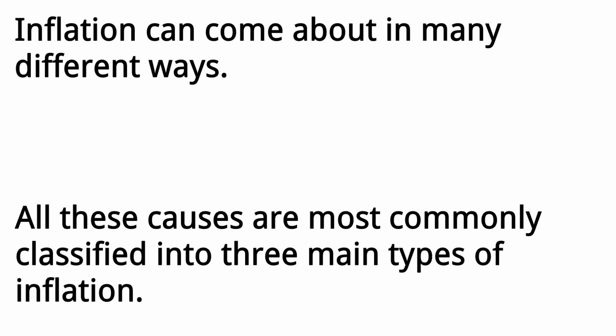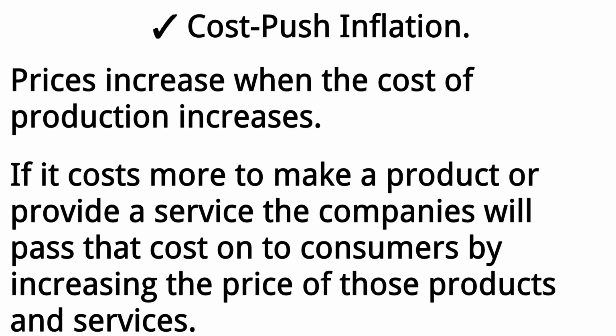Inflation can come about in many different ways. All these causes are most commonly classified into three main types of inflation. Three main types of inflation, by causes. 1. Cost push inflation. Prices increase when the cost of production increases. If it costs more to make a product or provide a service, the companies will pass that cost on to consumers, by increasing the price of those products and services.